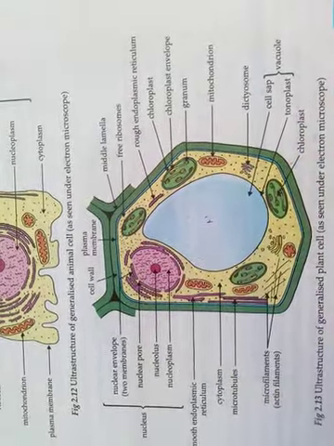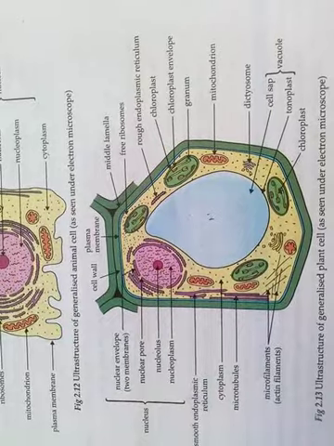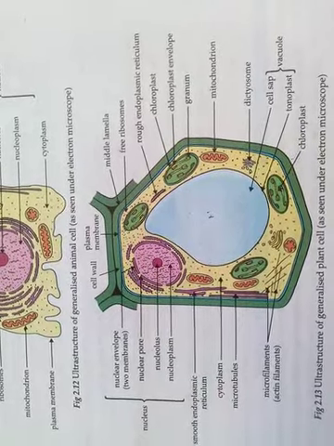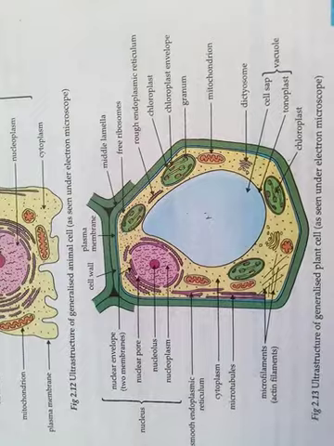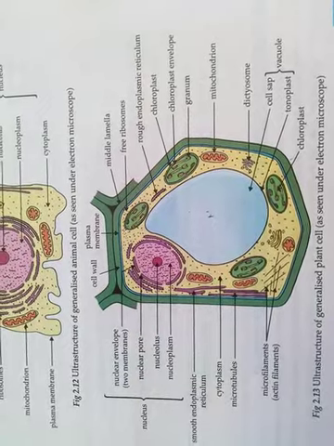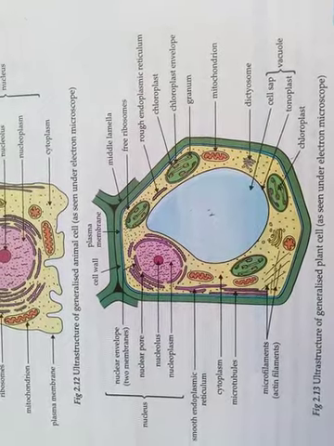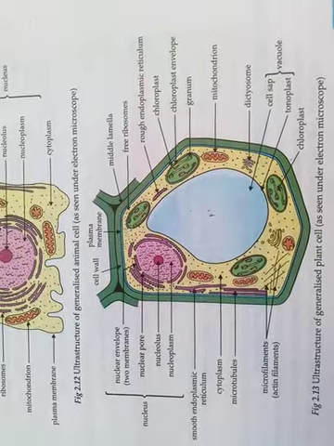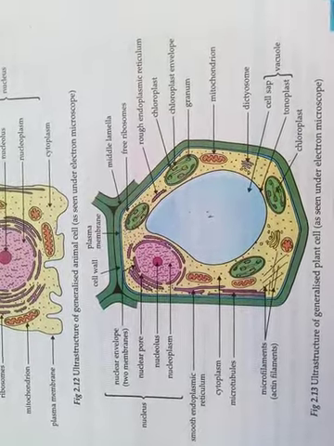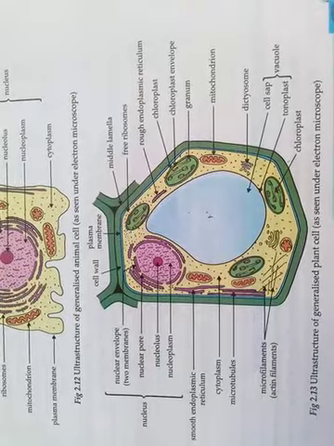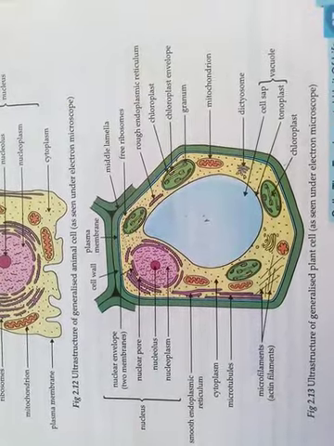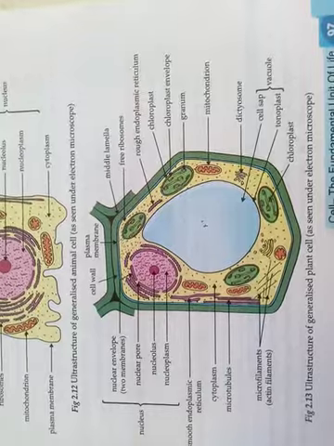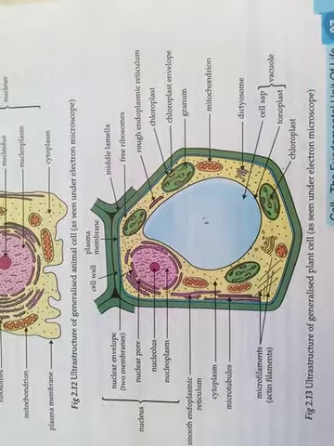So you have to draw the structure of animal cell and plant cell in your notebook. You can see the diagram from here in this video. You have to write down the difference between plant cell and animal cell in your notebook, and the main cell organelles as I discussed in the last as a quick recap. You can read from there, you can find out the different characters of different organelles from there.